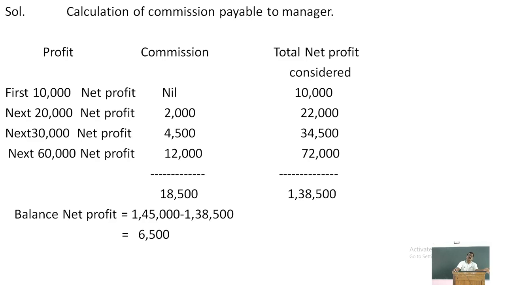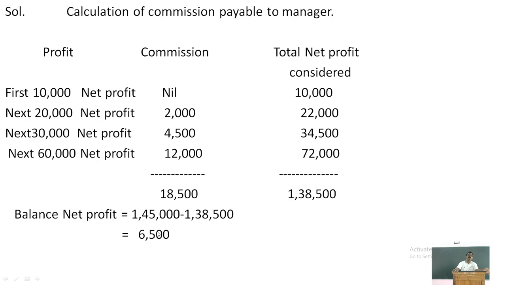Now, what is the amount of commission on this? The commission on the 6,500 balance of net profit is 30%, but this net profit is before charging 30% commission, which means it includes 30% commission.